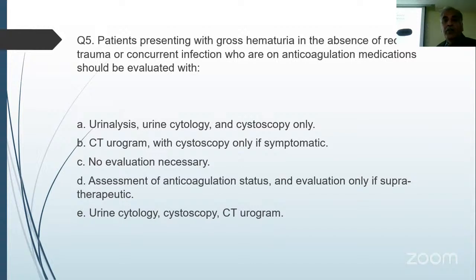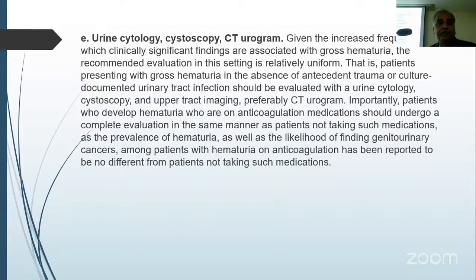E. So the patient has gross hematuria, no need of urine analysis, as it is already evident that the patient has blood in the urine. So urine cytology is important, cystoscopy and CT scan, all these. I think it's okay. Fine.